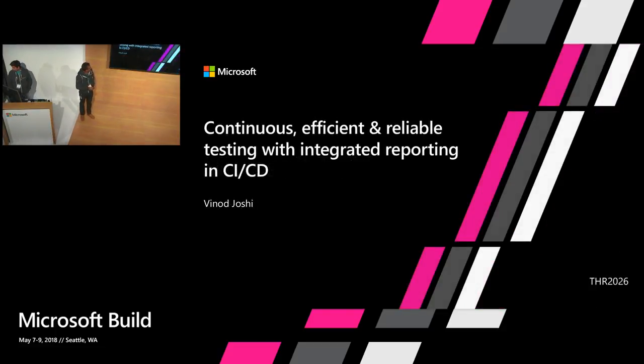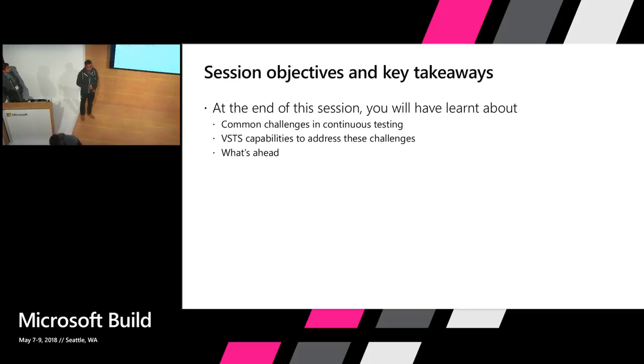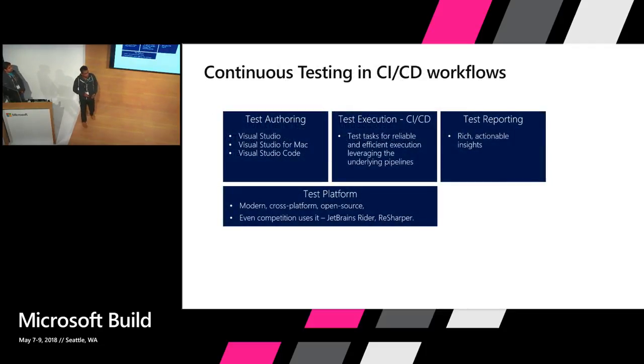All right, so let's look at the key objectives and takeaways that we want from the session. So first, we'll talk about some of the common challenges that we have heard around continuous testing, and these are primarily based on the customer engagements, our community engagements, and events like these. We'll then look at what VSTS provides as the capabilities to address some of these challenges. And then we'll give you a glimpse of what we are planning to bring in the future. Right. So with that, I'll very quickly talk about the areas that we play into.